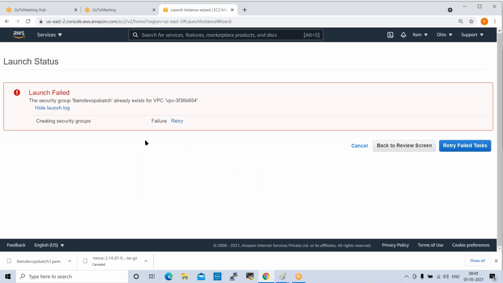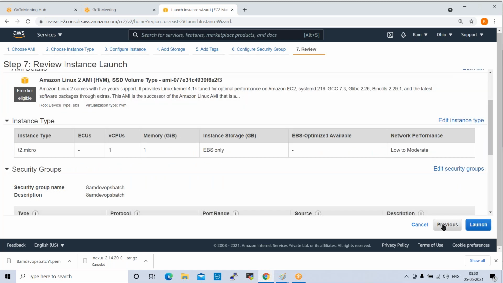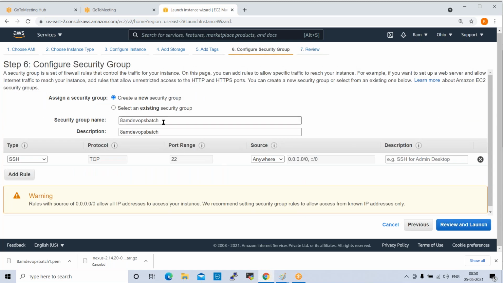Failed. Why is it saying failed? Security group already exists. We already have this same security group, that is why it is not allowing us to create. We need to change the security group, because I have so many security groups inside my console. Go back here. We can give a security group name also. Okay, go to review and launch.